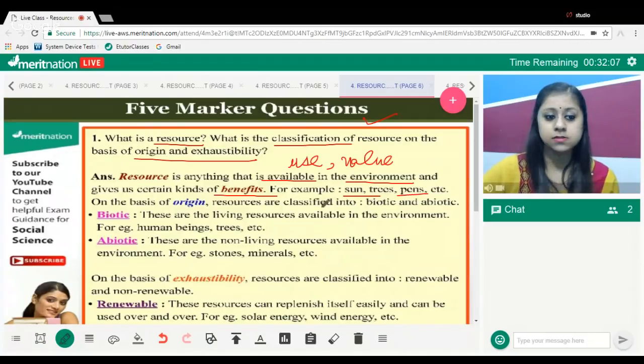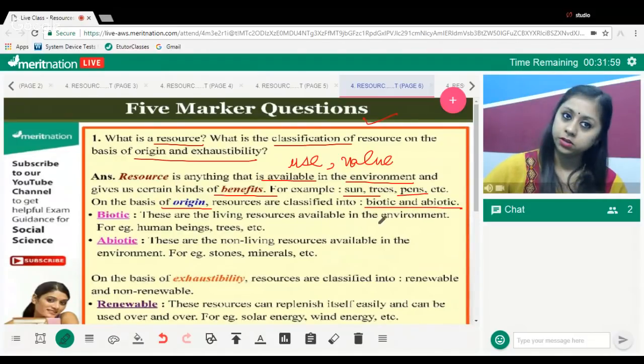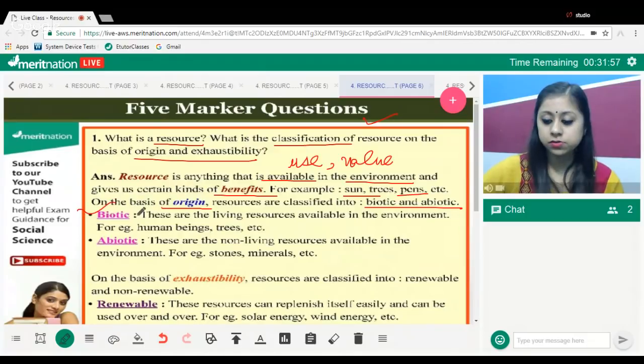On the basis of origin, resources are classified into biotic and abiotic. Biotic resources I have already discussed in the starting of the session. Biotic resources are all the living resources that are available in our environment. Bio, so you can relate it with living.